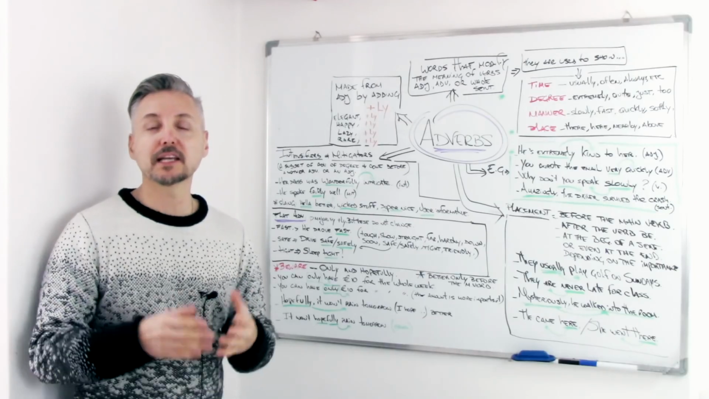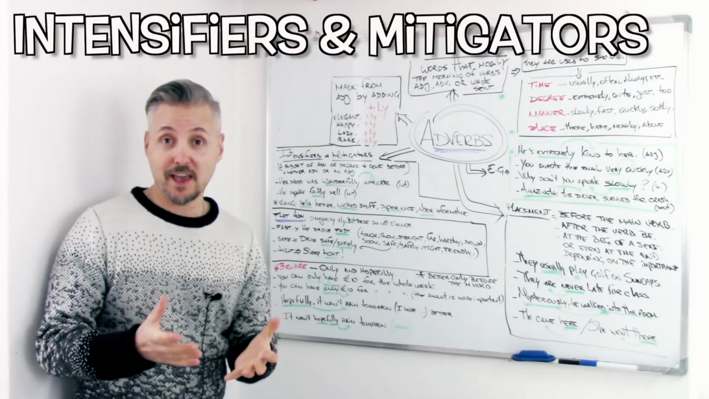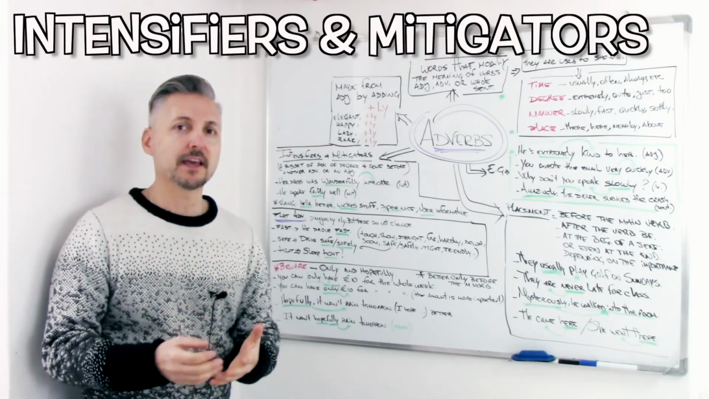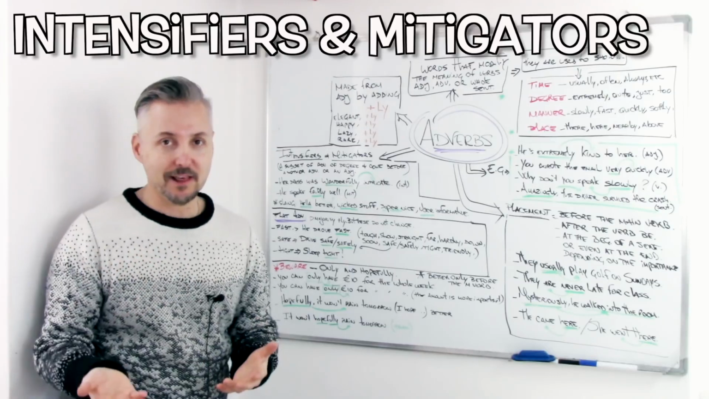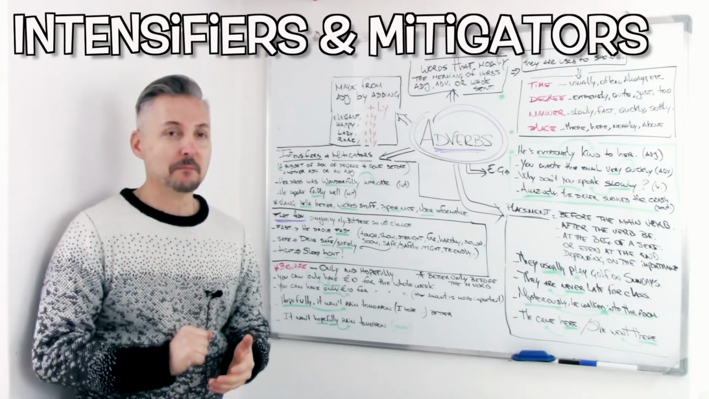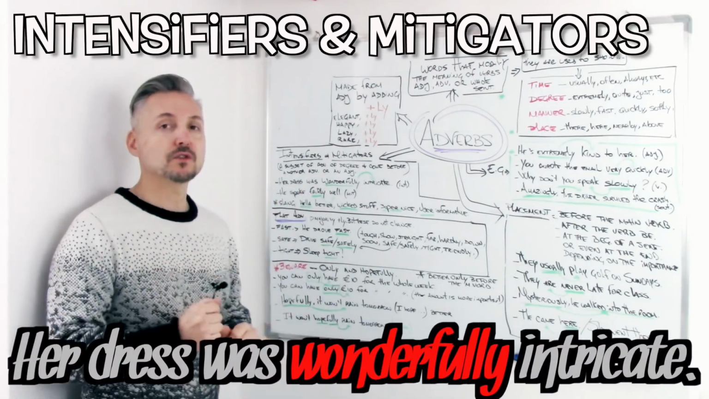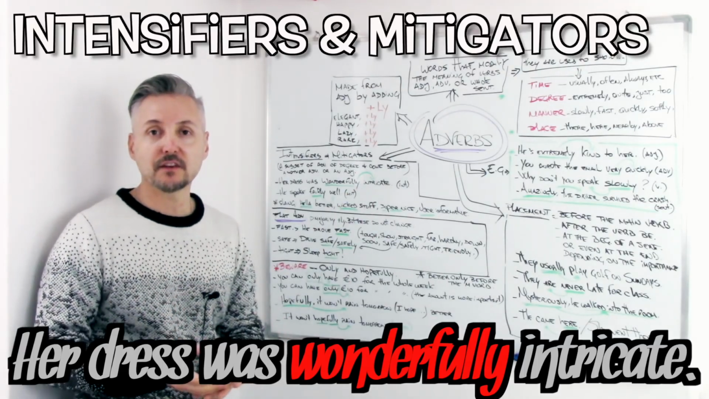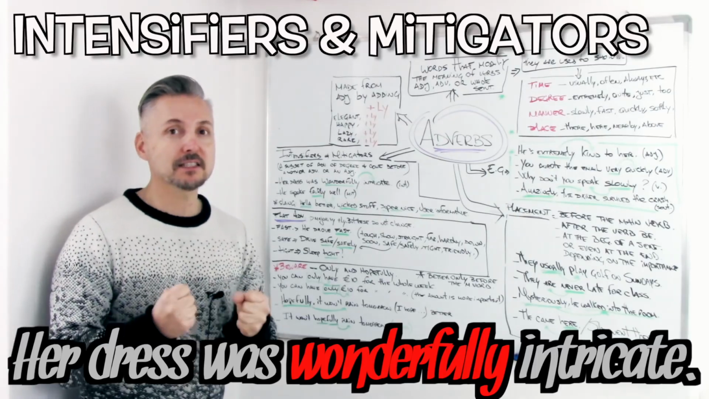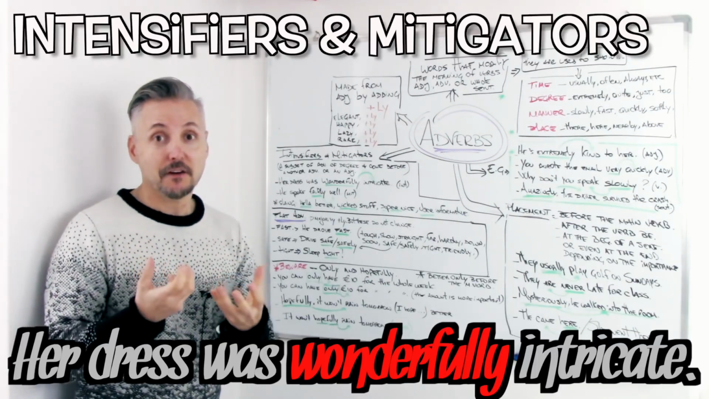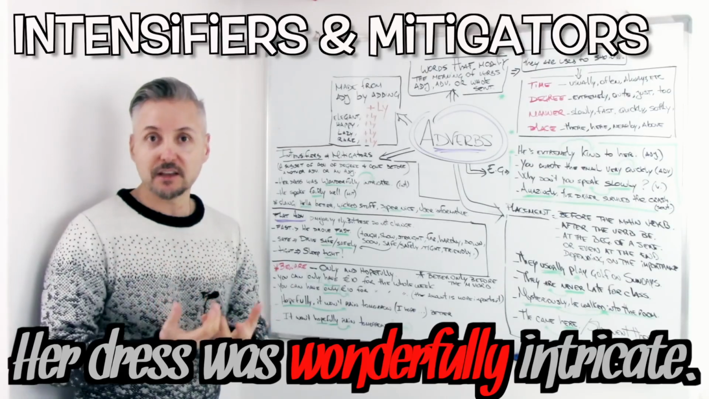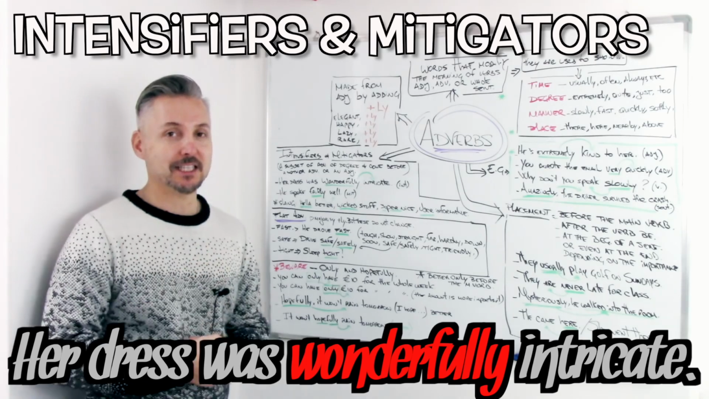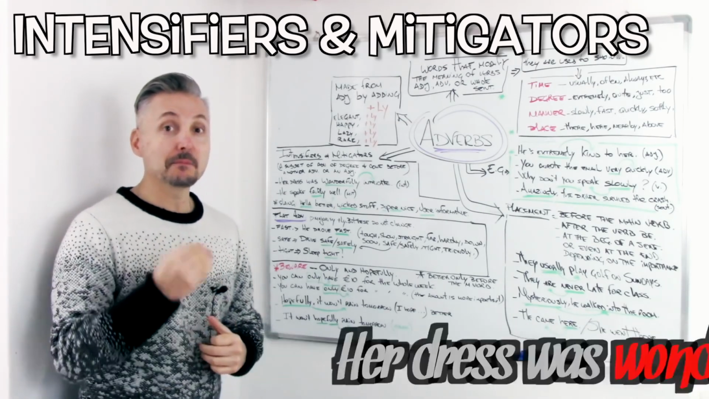So now let's talk about intensifiers and mitigators. What are they? They are a subgroup of adverbs of degree, and they modify adjectives or other adverbs. Just like my example, her dress was wonderfully intricate. So intricate is the adjective, and wonderfully is an intensifier. It intensifies the adjective intricate. So wonderfully, wonderfully intricate. Now let's take a look at a mitigator.